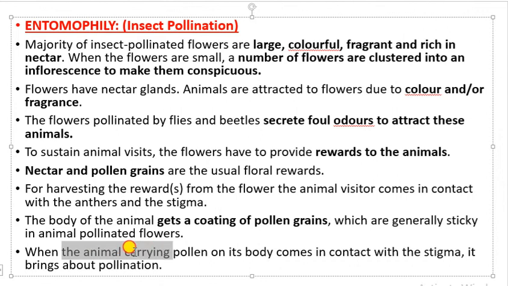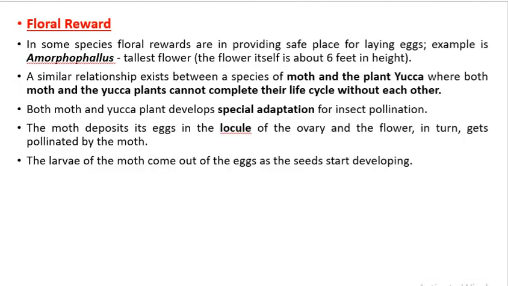And when the animal carries this pollen on its body, it comes in contact with the stigma, and this is how the pollination takes place. The pollen sticks to the surface of the insect, the insect transfers it to the stigma, and as a result the pollination takes place.